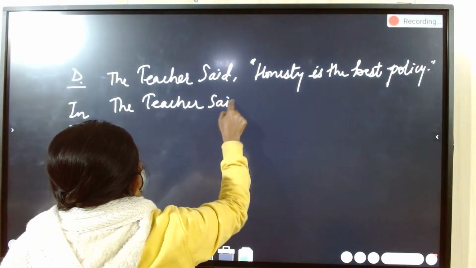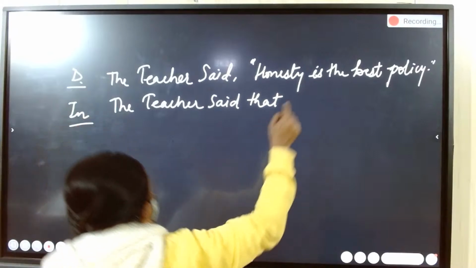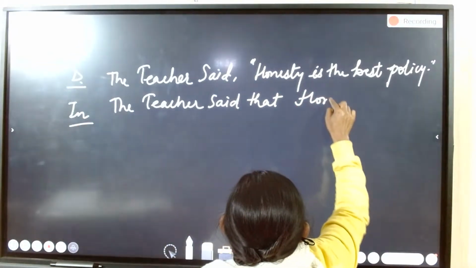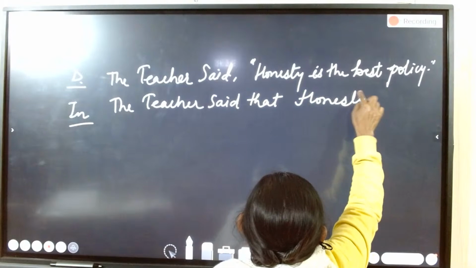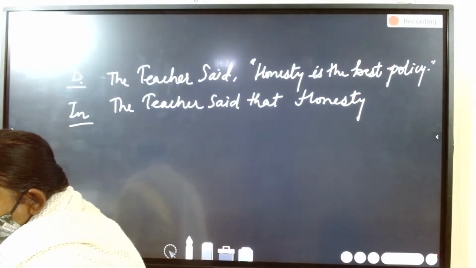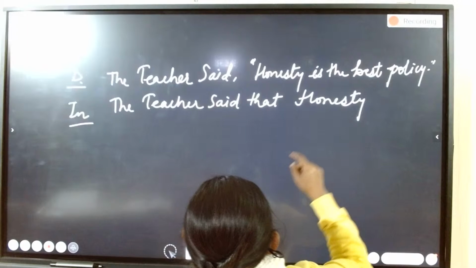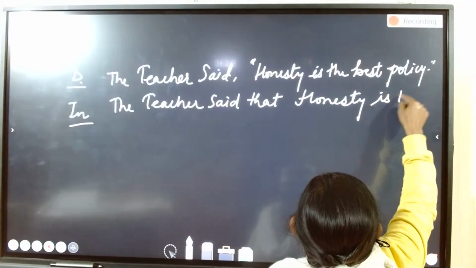The teacher said that honesty is the best policy. There will be no changes in the sentence because this is a universal fact. For the example of a universal fact, it will remain the same.